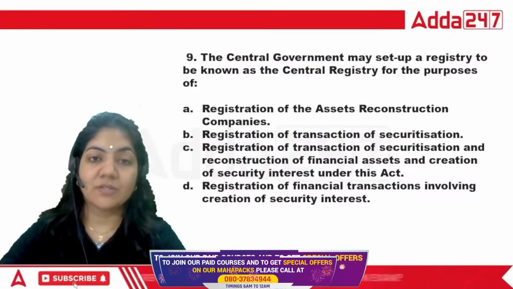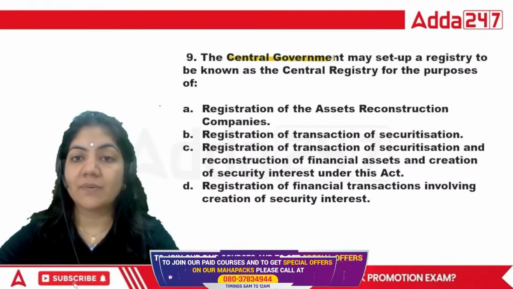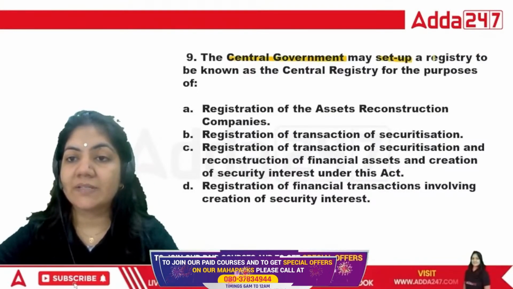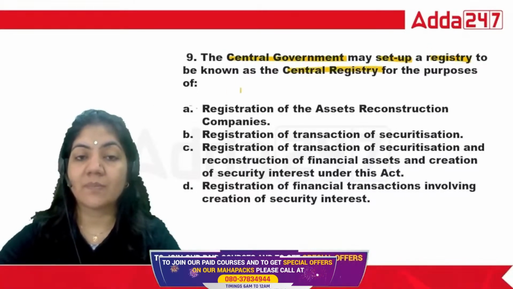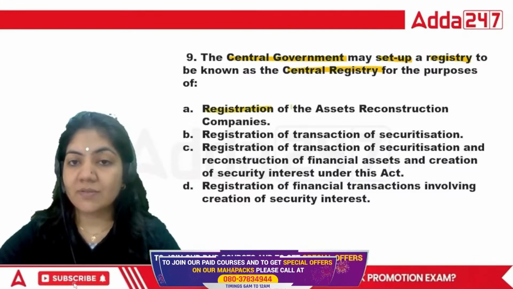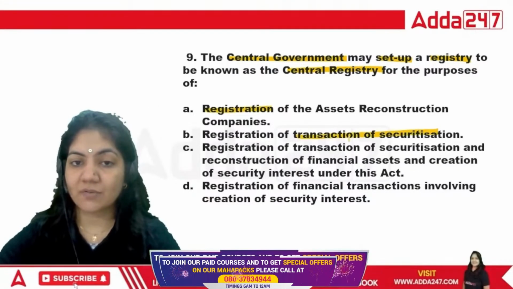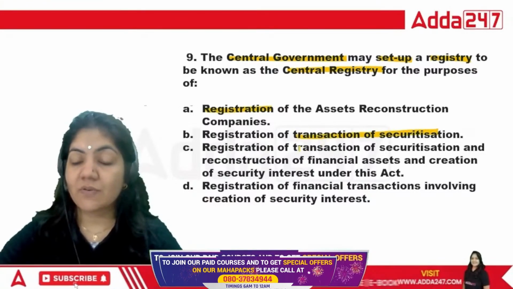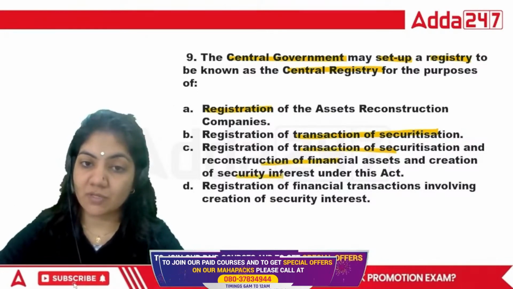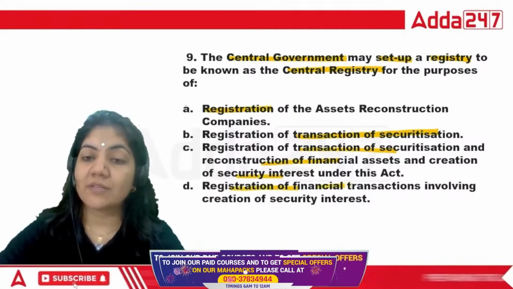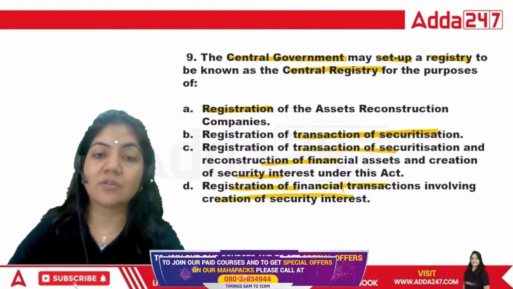The next question is, the central government may set up a registry to be known as the Central Registry for the purpose of registration of ARC company, registration of transaction of securitization, reconstruction of financial assets and creation of security interest, and registration of financial transaction involving the creation of security interest.